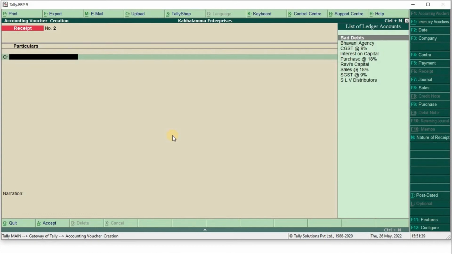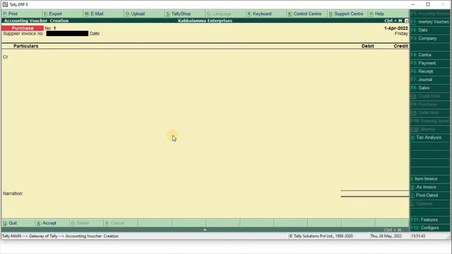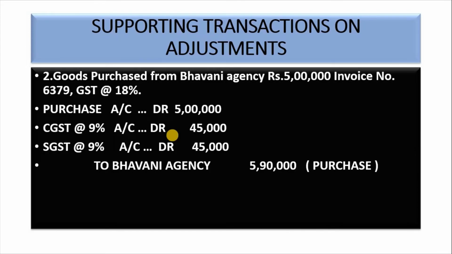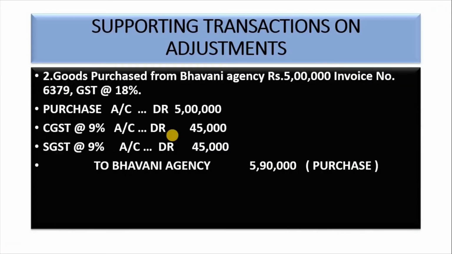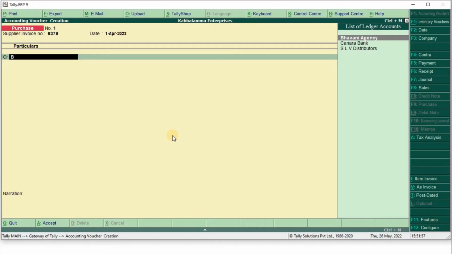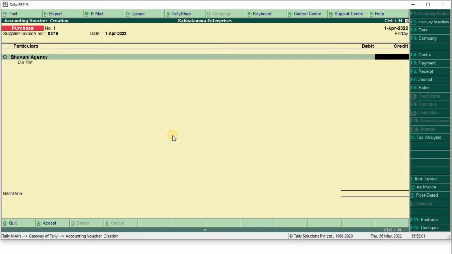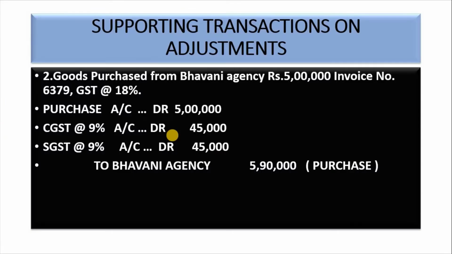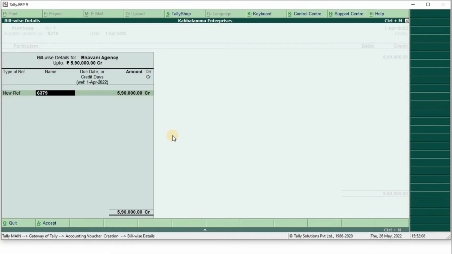Next, the purchase entry. F9. Ctrl V for voucher mode. Invoice number 6379. Credit first, Bhavani Agency, 5,90,000, new reference.